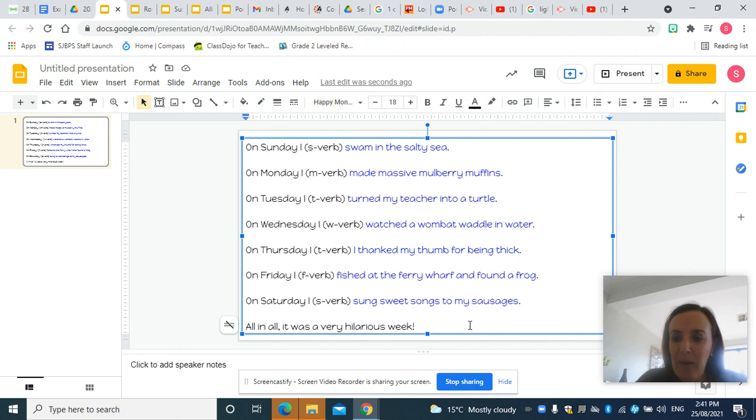So there's just my wacky week example. I hope you have lots of fun. I know I had lots of fun making and writing my poem. I hope you have lots of fun too.